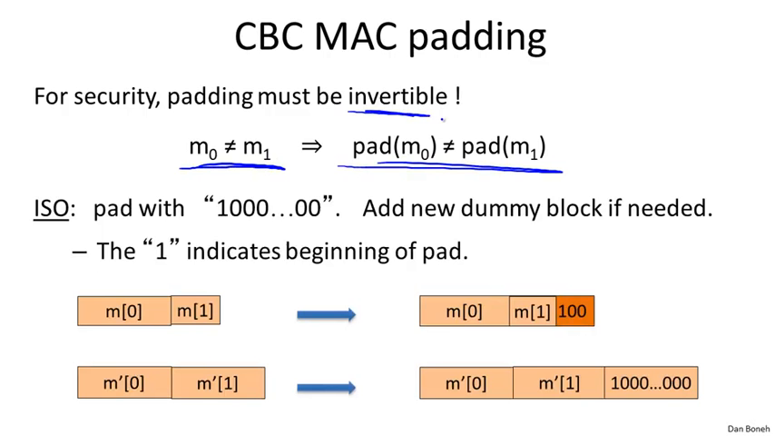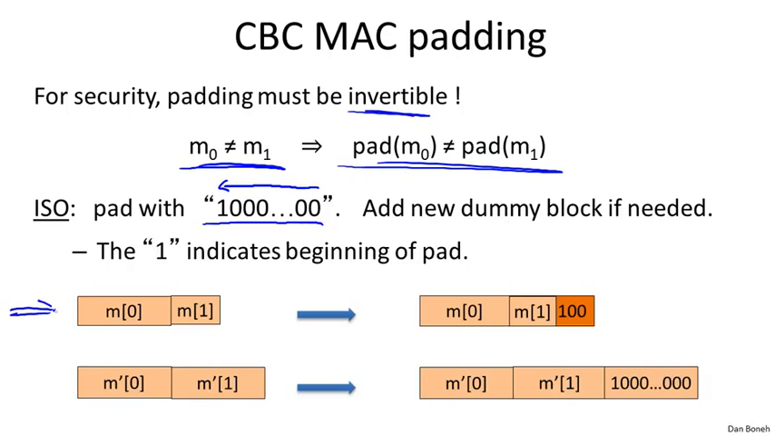So a standard way to do this was proposed by the International Standards Organization, ISO. What they suggested is basically let's append the string 10000 to the end of the message to make the message be a multiple of the block length. Now to see that this padding is invertible, all we do is describe the inversion algorithm, which simply is going to scan the message from right to left until it hits the first 1, and then it's going to remove all the bits to the right of this 1, including the 1. And you see that once we remove the pad in this way, we obtain the original message.